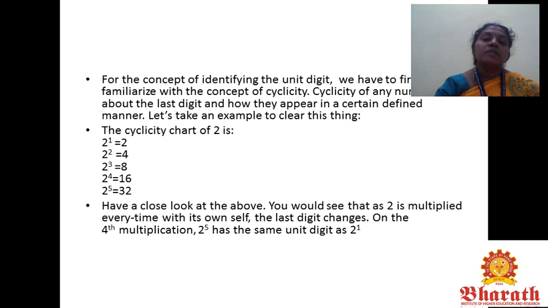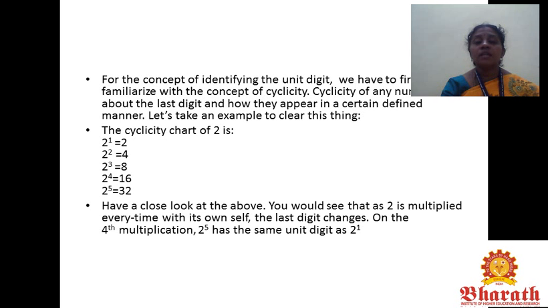So for the concept of identifying the unit digit, we have to first familiarize with the concept of cyclicity. Cyclicity of any number is about the last digit and how they appear in a certain defined manner. Let's take an example to clear this thing. Cyclicity of 2: 2 power 1 equals 2, 2 square equals 4, 2 cube equals 8, 2 power 4 equals 16, 2 power 5 equals 32.